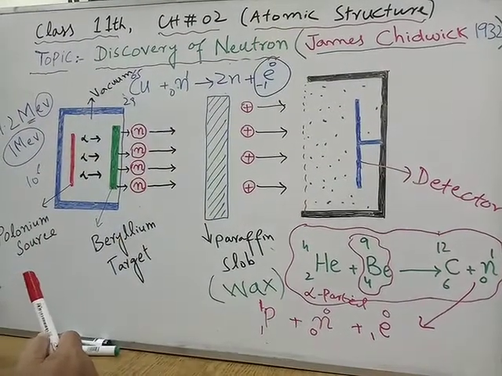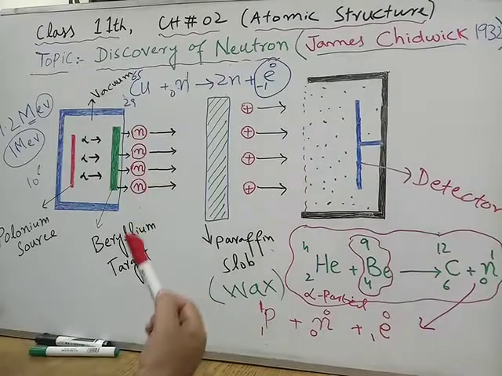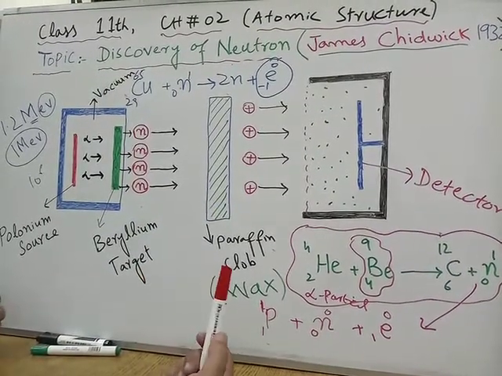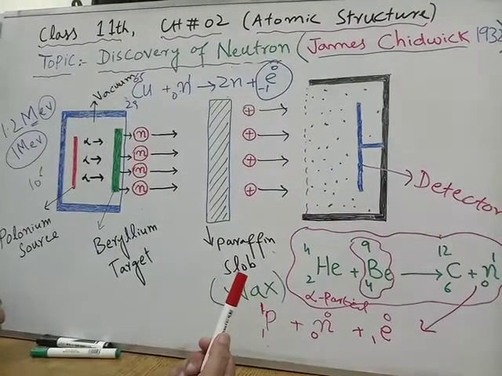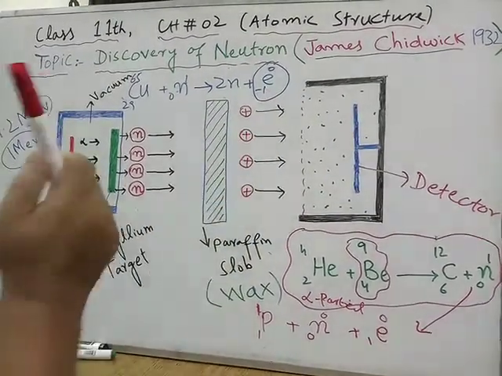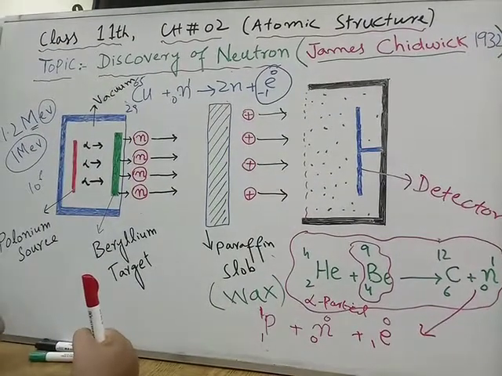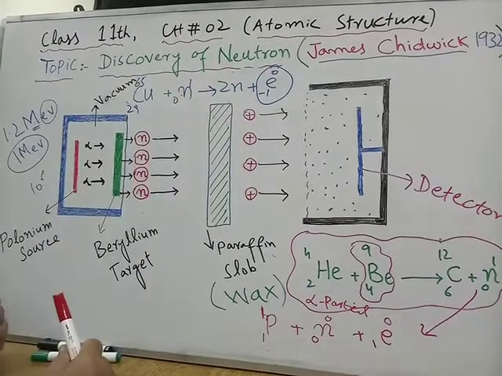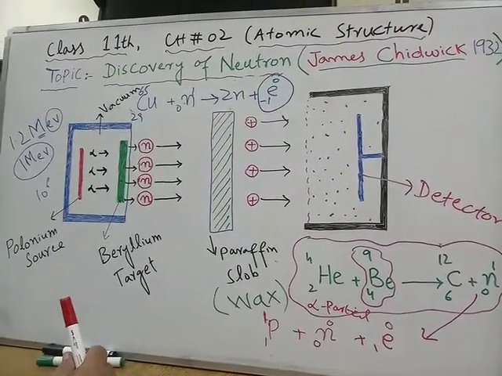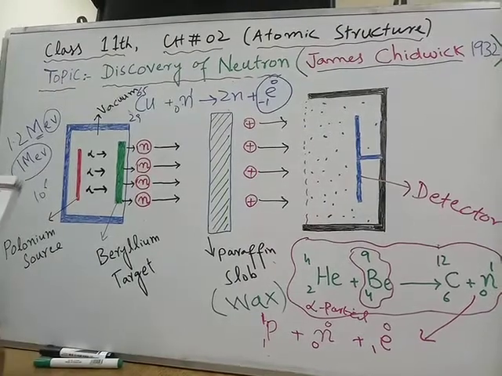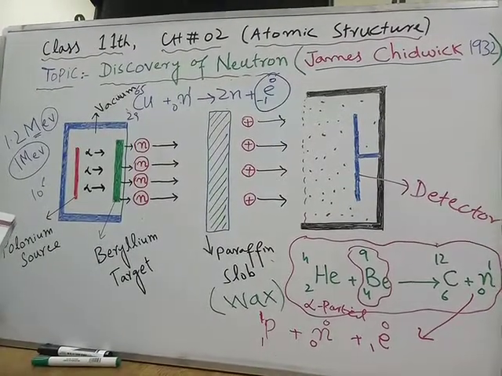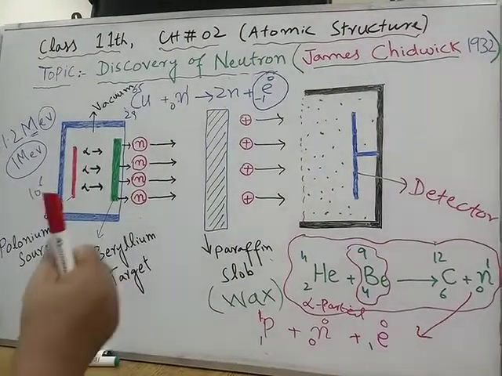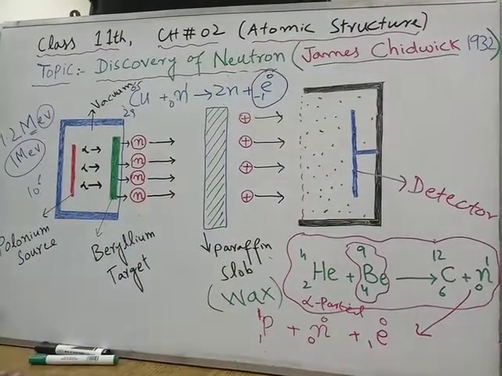So in radiotherapy or in radiology departments for medical purposes, the oncologists, who are the specialists for cancer disease, use the beta particles for the treatment of cancer. So they kill the cancer cells by bombarding with the beta particles. So this was something about neutrons. What is the mass of one neutron? It's almost equal to the mass of the proton.